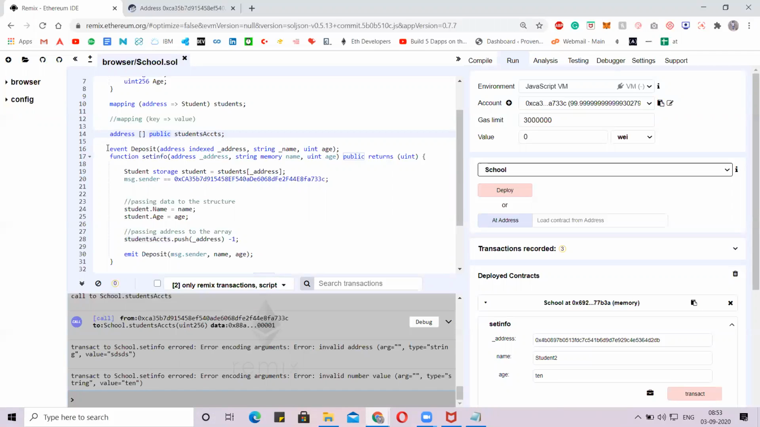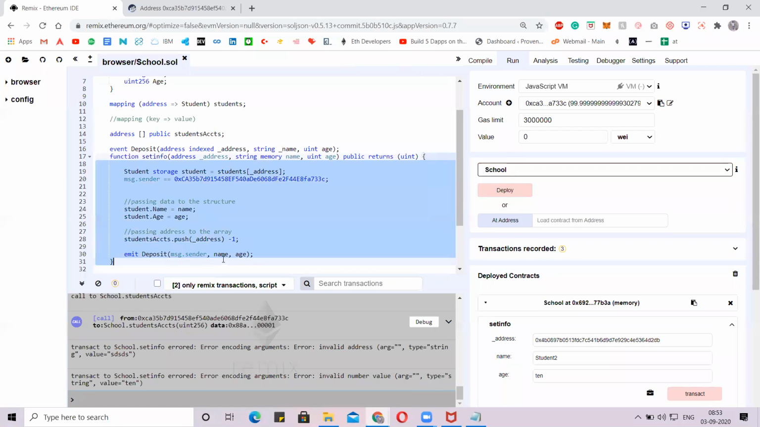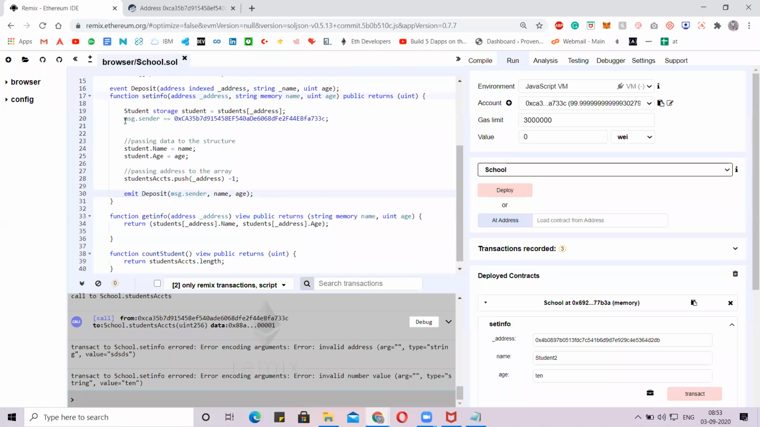When the contract is deployed and called using the contract's deployed address, we will get the details, I mean the arguments which are passed inside this event. This function will emit when we call this contract, and we will get the message.sender, name and age of this function whenever we call this.